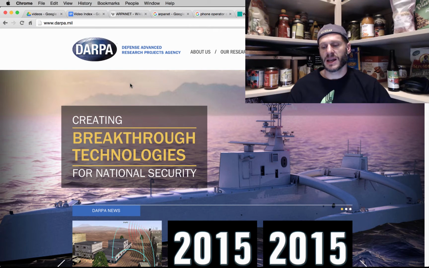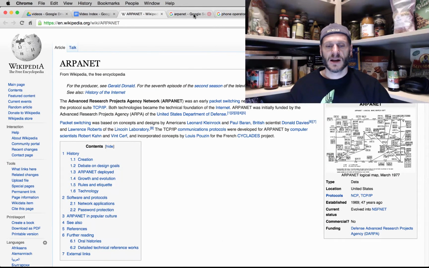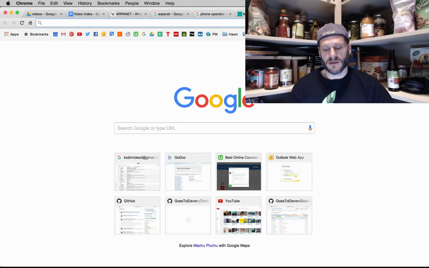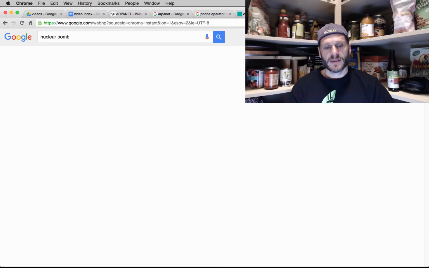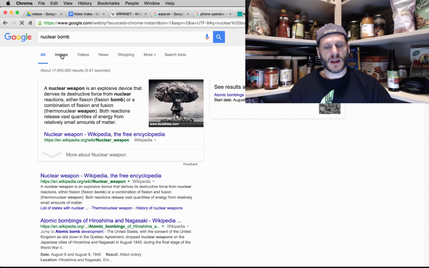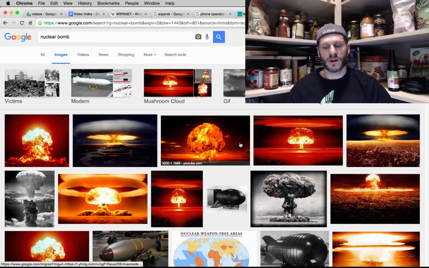And they're building things they can't tell us about. It's basically like the people who create the cool James Bond machines. And so the Defense Advanced Research Projects Agency created this network, Arpanet. And the network was created because they were concerned that if nuclear war was to occur, the lines of communication would be destroyed.